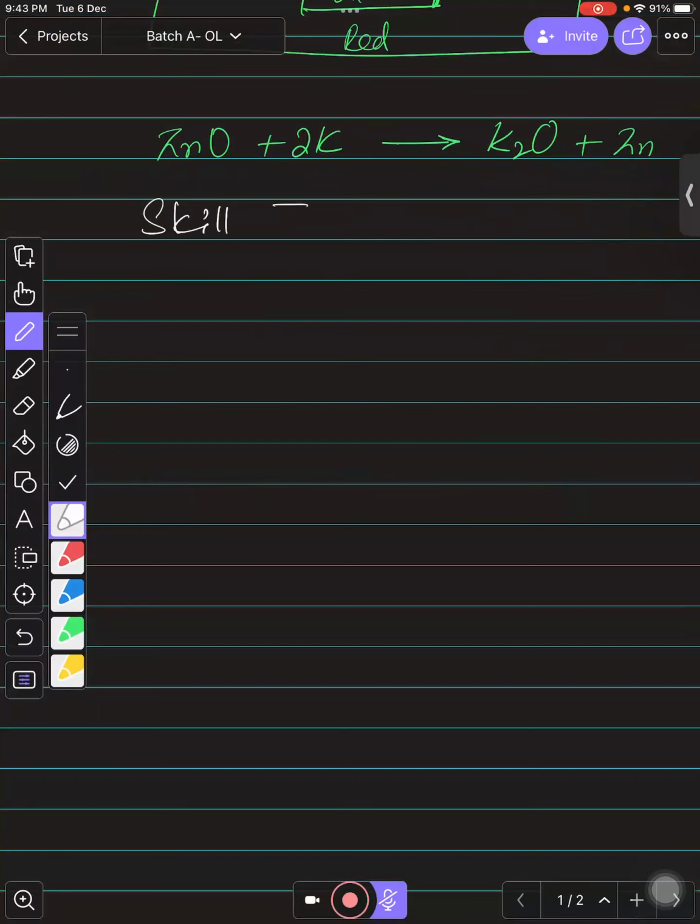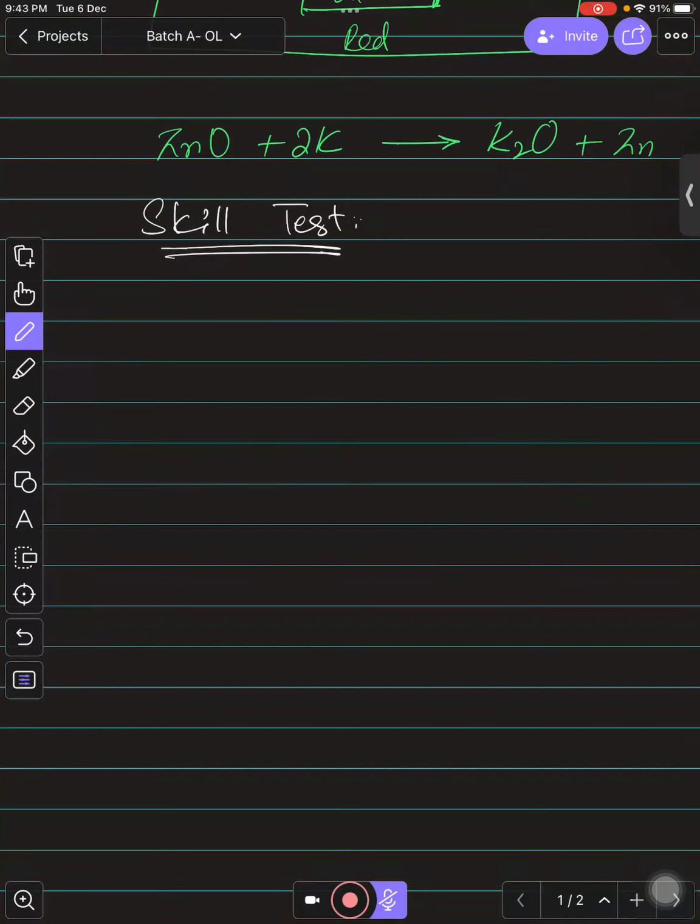Okay, so let's talk about one of the skill tests, and you need to write the formulae of the compounds. ठीक है ना, आपने सिर्फ compounds के formulae लिखने हैं. So suppose we are going to start with salts.